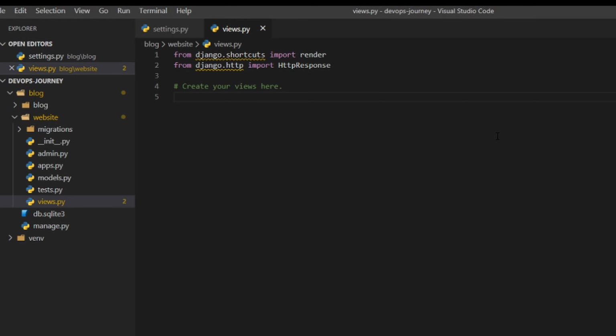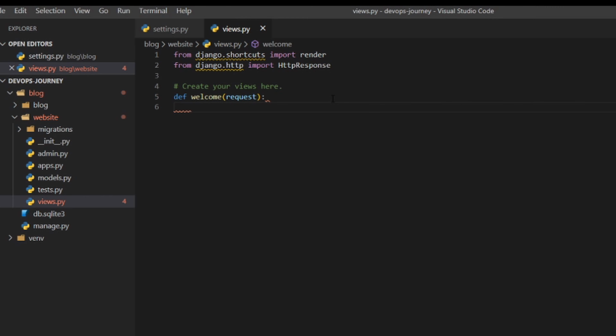The next thing we need to do is create a function for our view. So just like any Python function, you start off with def, and then you give the function a name. We'll call ours welcome. And then we're going to put a colon, and the argument that we always want to send to our view functions is request. Now this request is a built-in object which matches up with an HTTP request. So any attributes that are sent over HTTP will end up in this request object and get sent to this view function. So we'll put that in there like that.